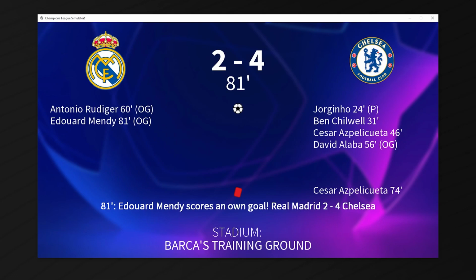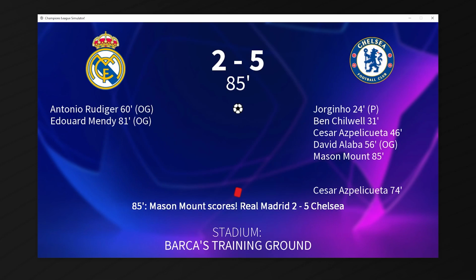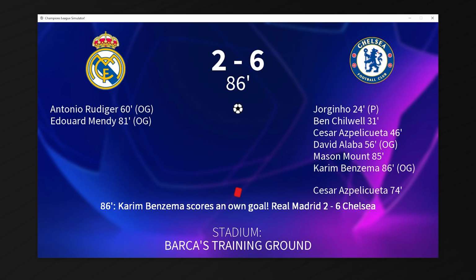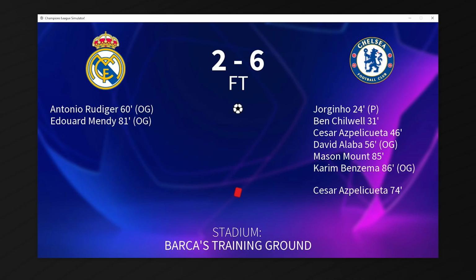Mendy scores an own goal to make it 9-3, and things are not interesting yet, but they're slightly more interesting. 5-2 though, it is 10-3 on aggregate. What is happening? 11. And the match ends 6-2 for Chelsea at Barca's training ground. Real Madrid has been absolutely destroyed in the past couple of weeks, courtesy of Barca and Chelsea.